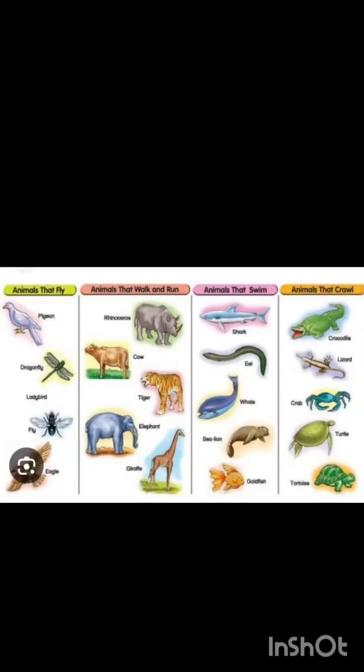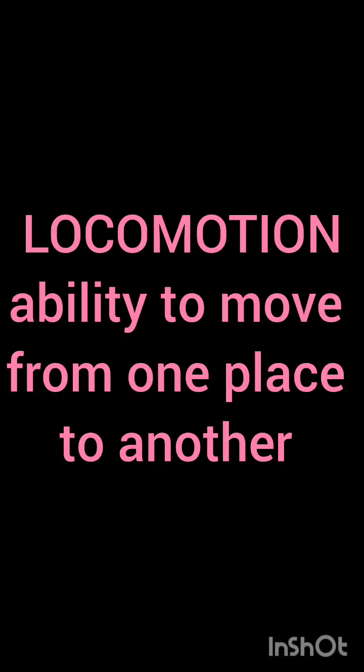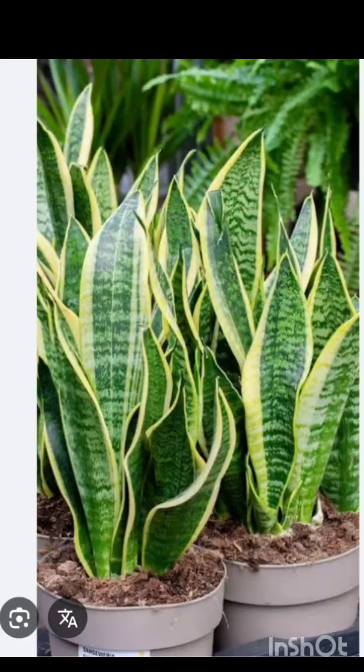So, animals have the ability of locomotion. What is locomotion? Locomotion is the ability to move from one place to another. So we can say that animals have the ability to move from one place to another. Do plants have the ability to move from one place to another? No, it is not possible.